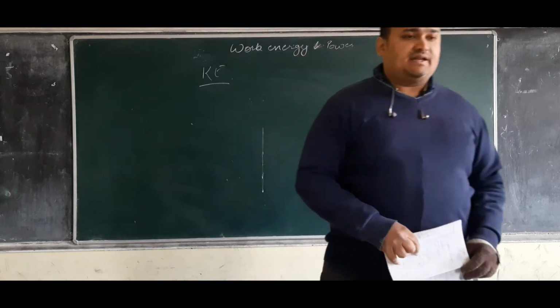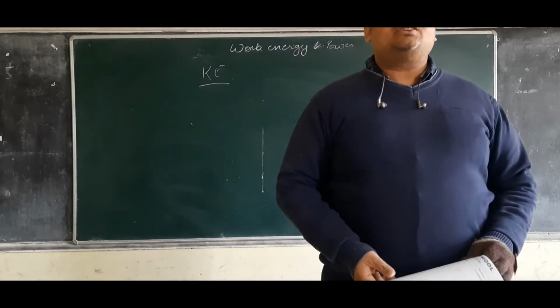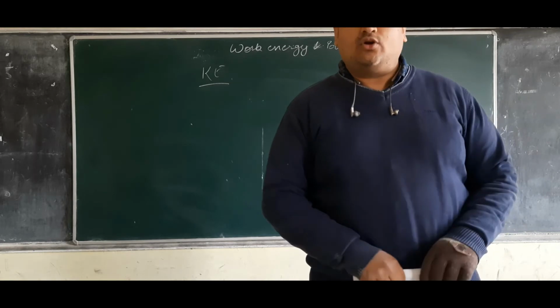When we are talking about kinetic energy, we should know that kinetic energy is the energy of any moving object.